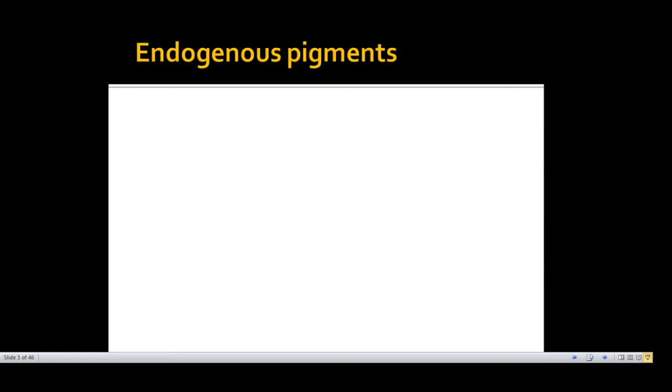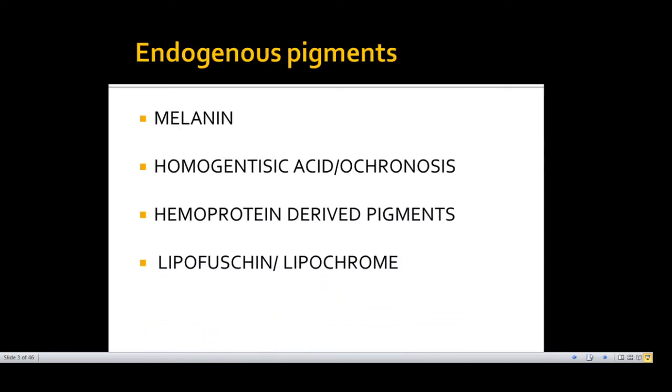Now, the endogenous pigments may be melanin, homogentisic acid, hemoprotein-derived pigments, or lipofuscin. They are broadly classified into these four types.